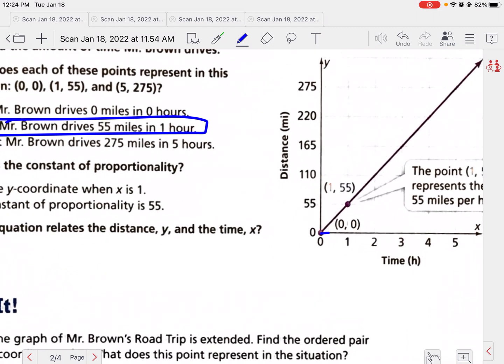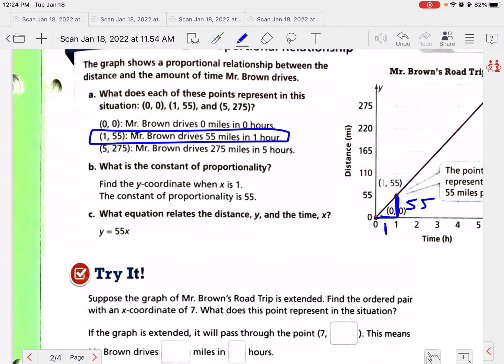Again, we could also look here. The change in the x is 1, and then the change in the y here is 55. 55 divided by 1 is 55. So the constant of proportionality is 55 here, okay? So again, our equation would be y equals 55x, okay?